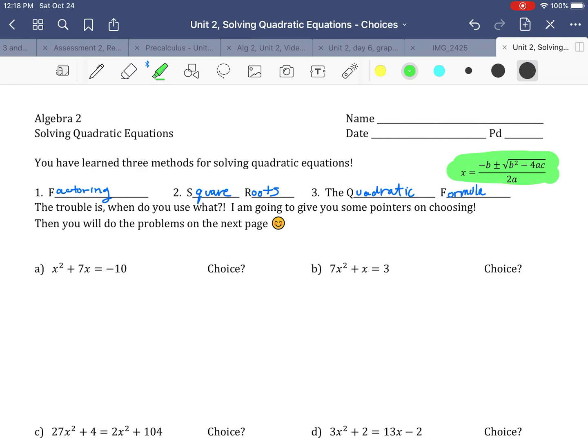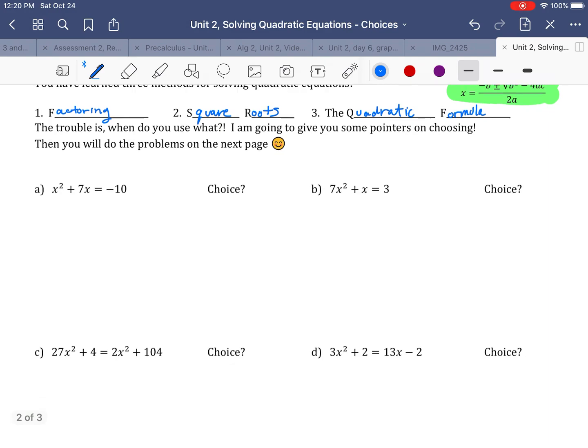Okay, so there's these 3 ways to solve quadratic equations, and the hardest thing sometimes is deciding what method do I use? All right, so I would recommend to always put my equation in standard form unless I'm going to be using square roots, and then that's not really necessary. So remember when we did square roots, when you have a problem that has a little x in it like this or like this, we can't use square roots on that because I need something only with x squareds and constants, or regular numbers. Okay, so let's look around at these problems. That's the easiest one to pick out of the bunch.